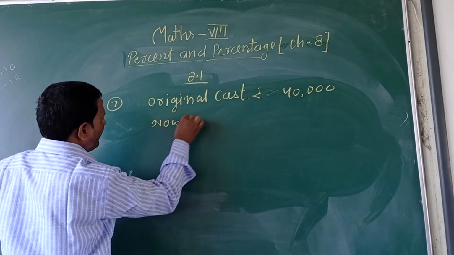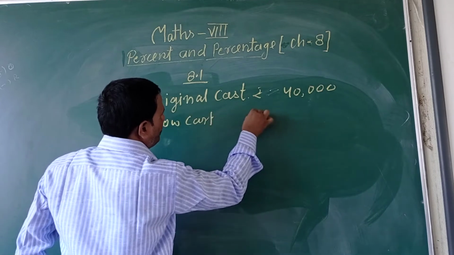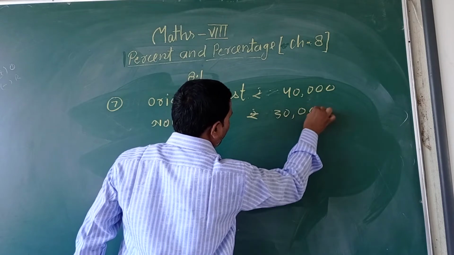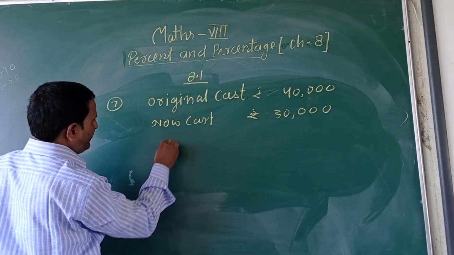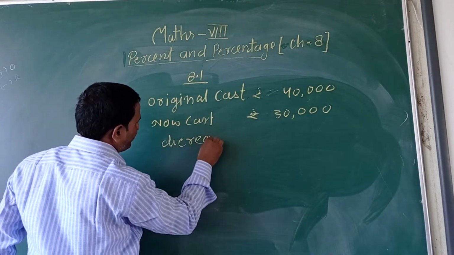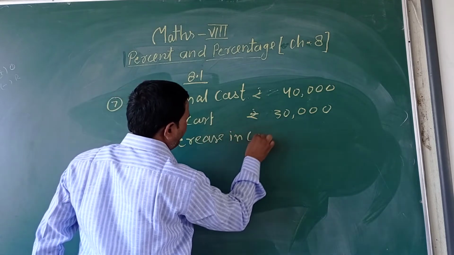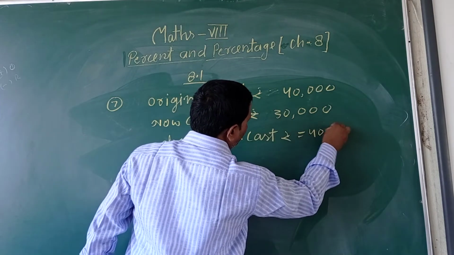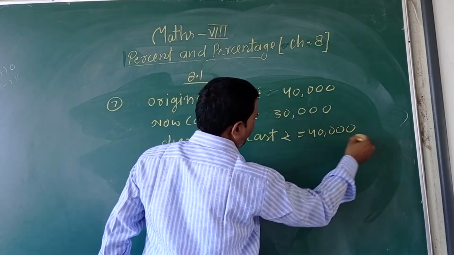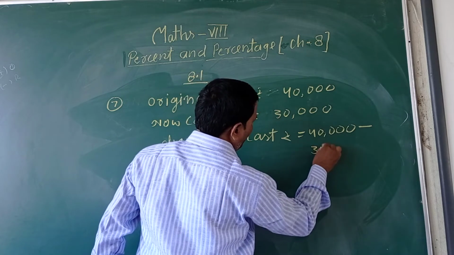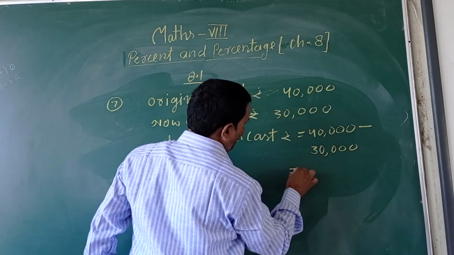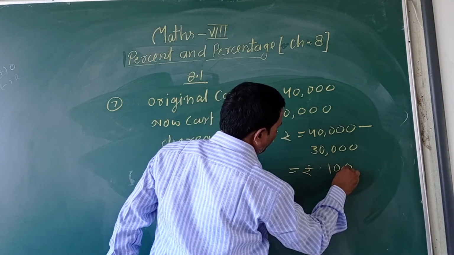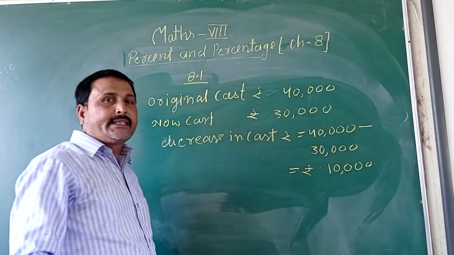Now the cost is rupees 30,000. Now the decrease in cost is rupees 40,000 minus rupees 30,000. Your answer will be rupees 10,000. Now decrease percent is asked.